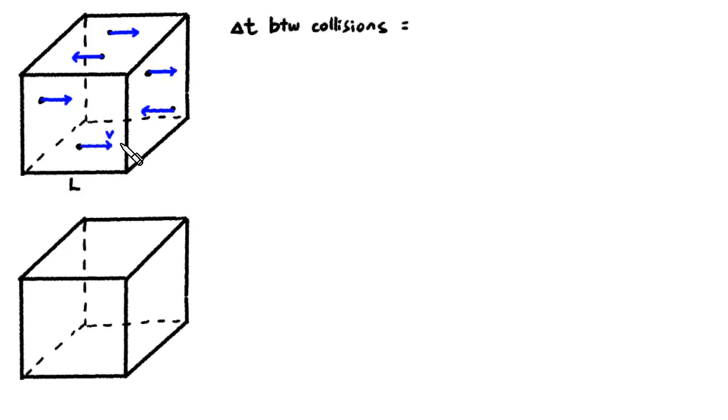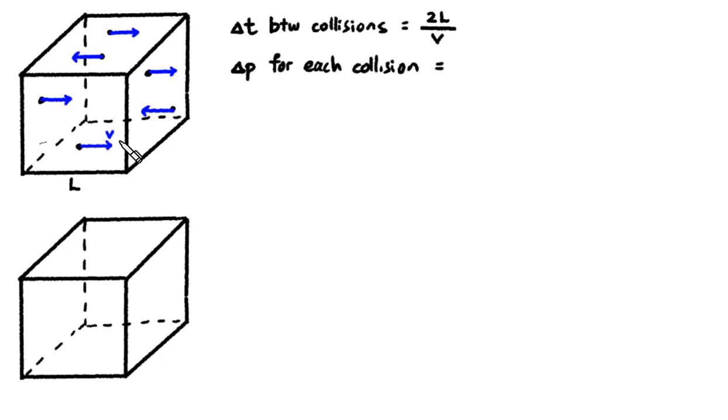So this guy is going to do bang, bang, bang, bang, bang. If it's traveling at speed v and if this distance is l, then the time interval between consecutive collisions should be 2l divided by v, because after each collision it has to travel l plus l before it makes the next collision.